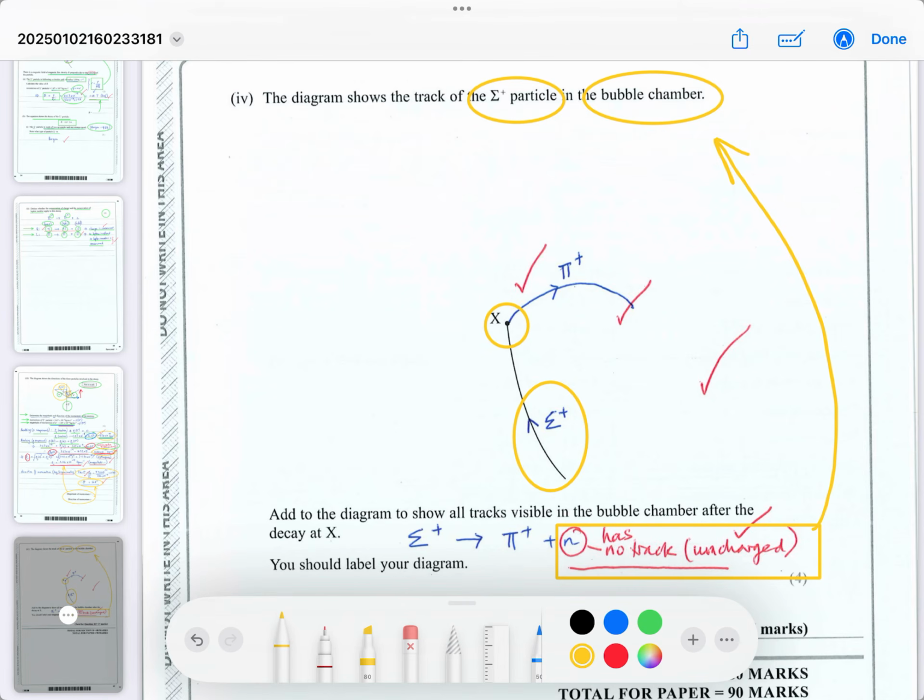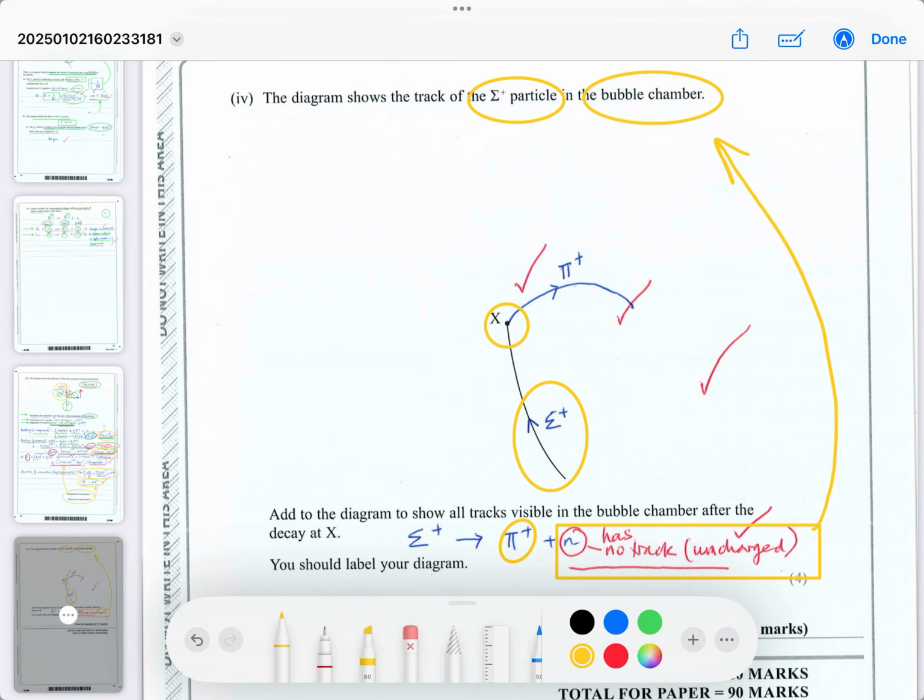All right, so you only want the pi plus particle to show a track, and we know that it was moving to the right. So you want to show that it's moving to the right, and you want to show that its curvature is greater than the curvature of the original particle. And why is that? Because it has less momentum.